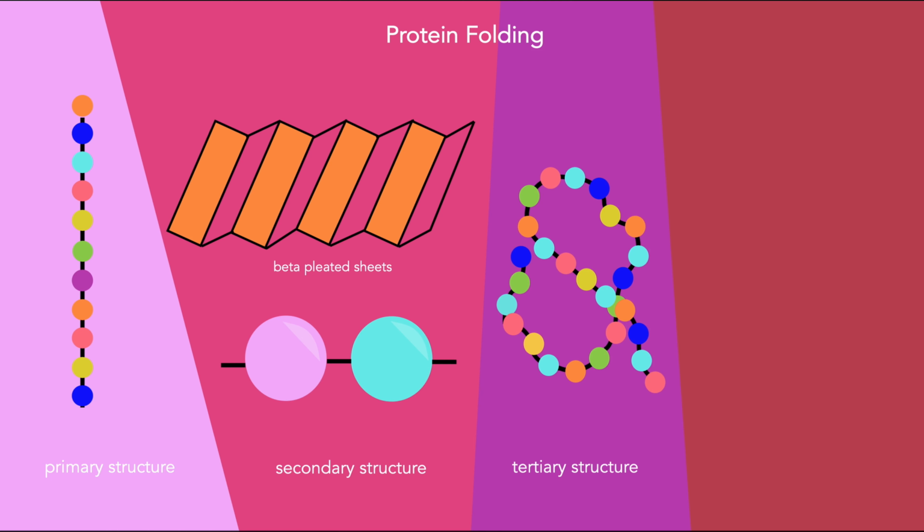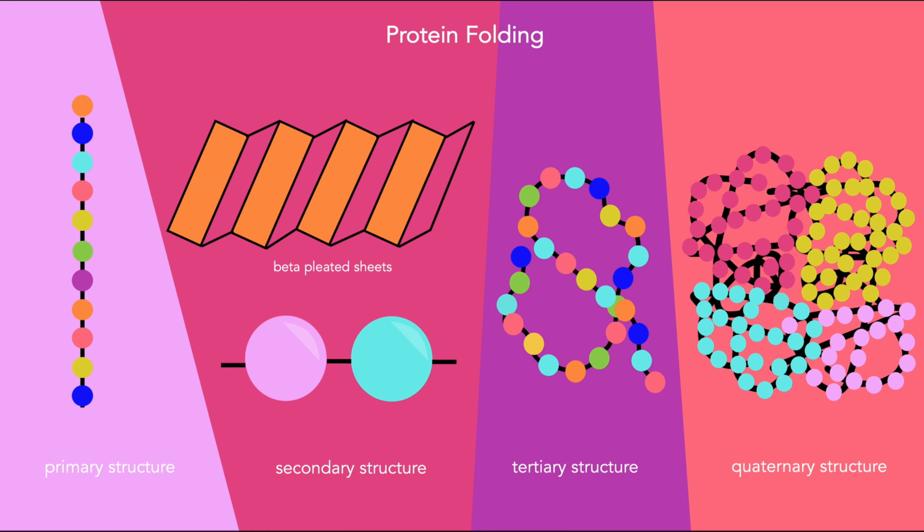The last structure is the quaternary structure. Not all proteins go through this step, however. This is when multiple polypeptides come together to form a protein. Some proteins don't go through this step, as they are made of only one polypeptide.